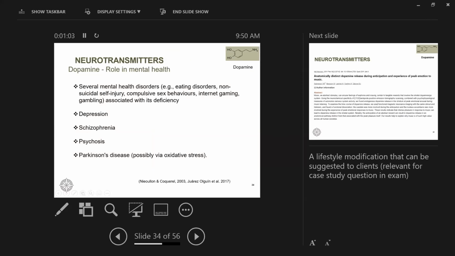Looking at dopamine, it is associated with various eating disorders, self-injury, compulsive sex behavior, internet gaming. This kind of too much dependency is associated with deficiency of dopamine. Depression is the one that we know of, schizophrenia, and Parkinson disease as well.